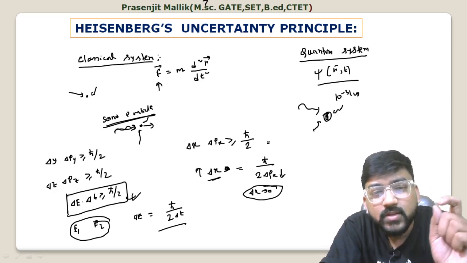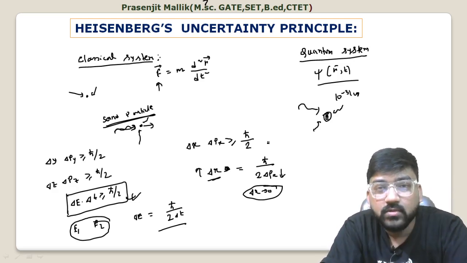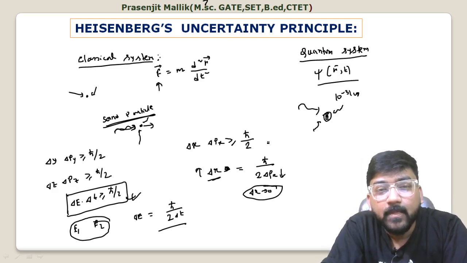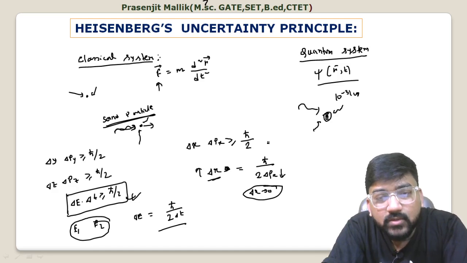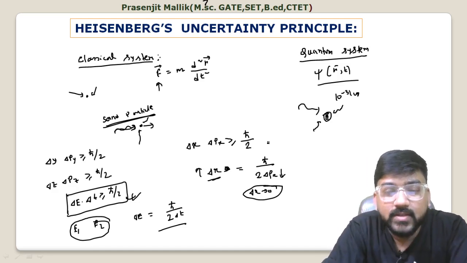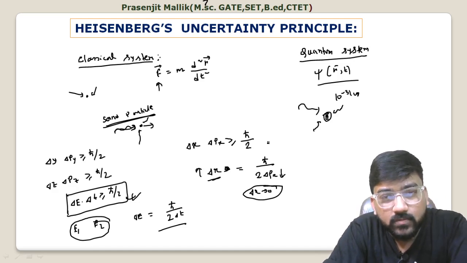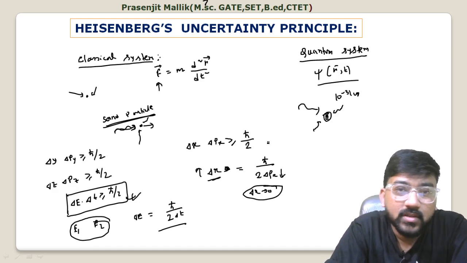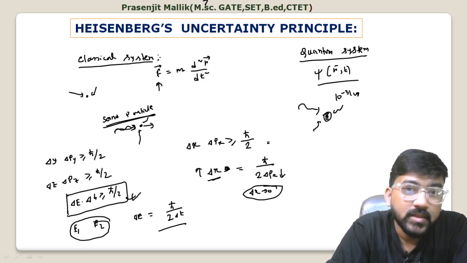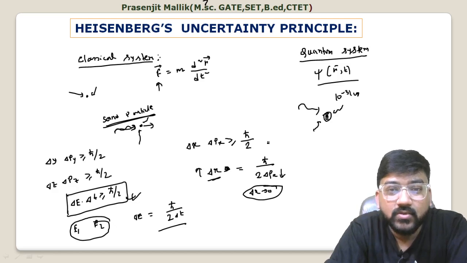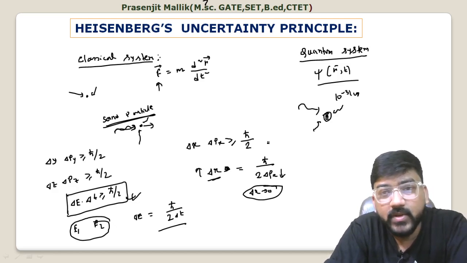So you just throw one photon, though this is practically impossible. But in the ideal case, if you assume that you are interacting with the system with one photon only, then you will still get an uncertainty of h cross by 2. So this is the inherent property of nature. Okay, so this is all about the Heisenberg uncertainty principle.